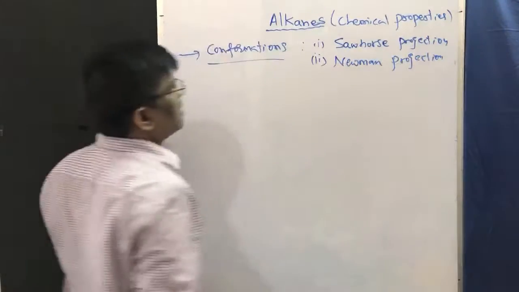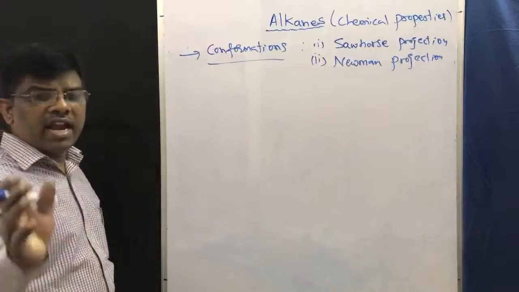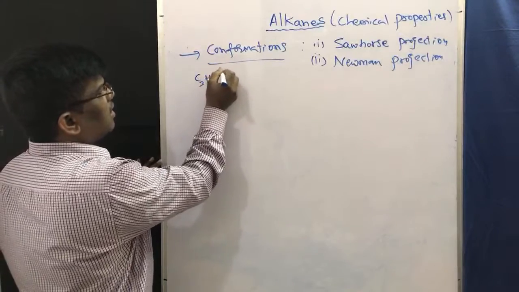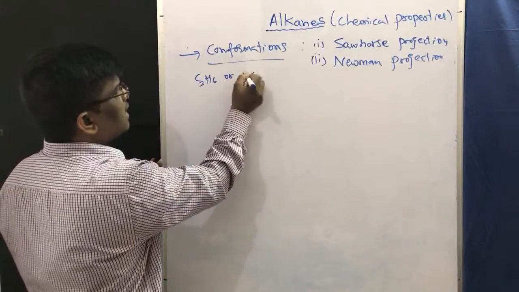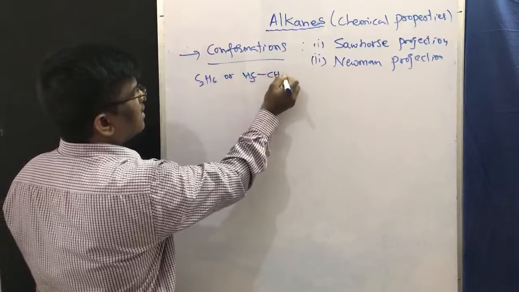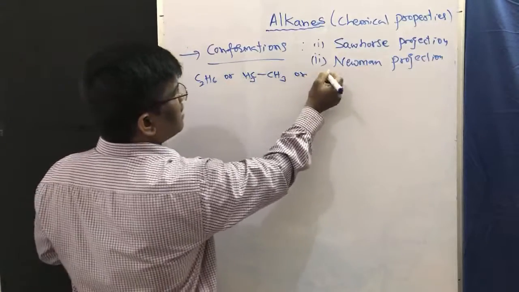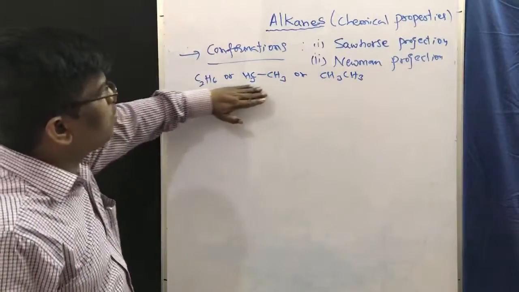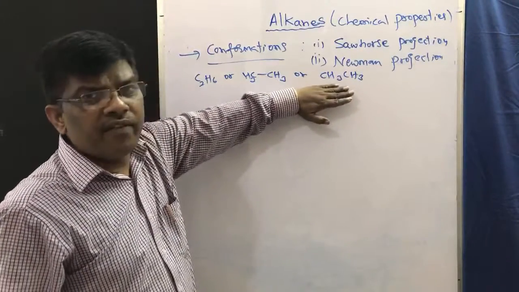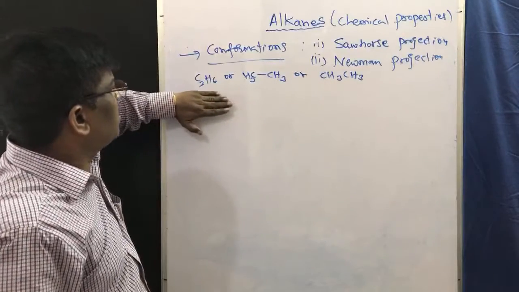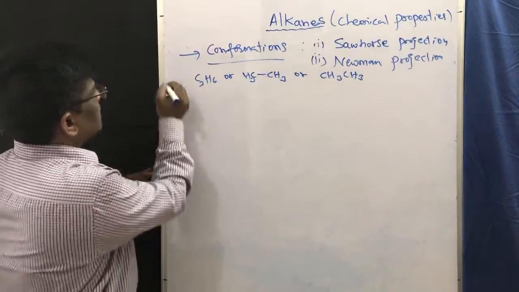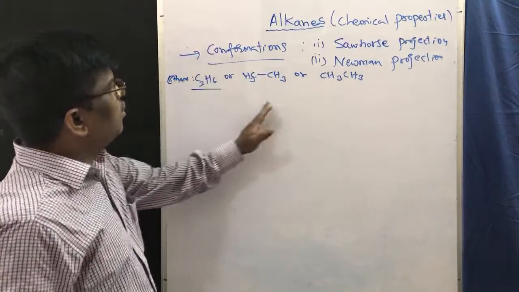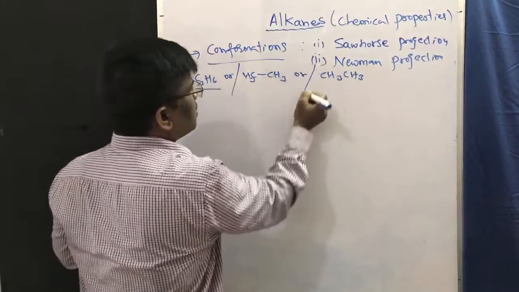Usually if I ask you to write ethane, you will write C2H6, or CH3-CH3. This is ethane, C2H6. You may write it in any of these forms.